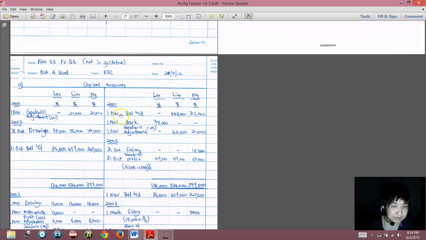2001. You are supposed to start from 1 November 2001. Balance brought down. As the question says at 31 October 2001, so the balance brought down at 1 November 2001 will be Lim 443 and Ng 312. Capital accounts are credit nature accounts, so the balance brought down will be on the credit side. So here I also put 2001 and the dollar sign.